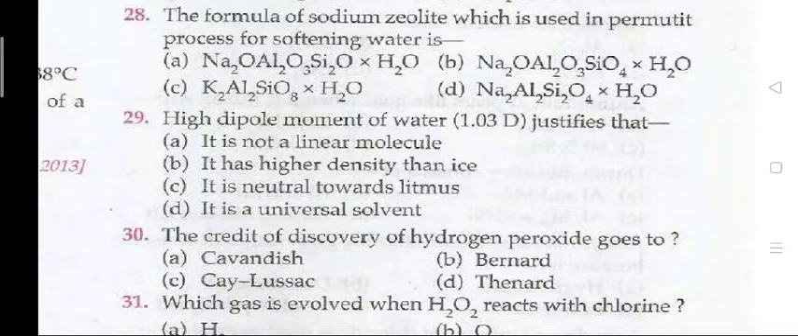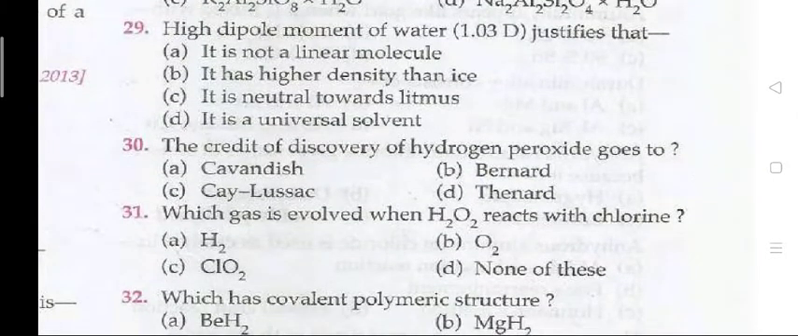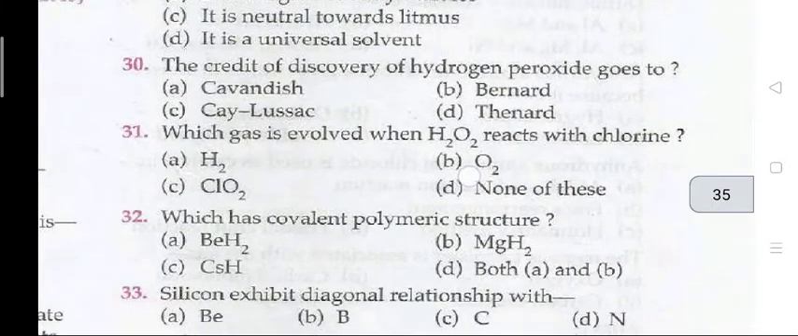Question 28: the formula of sodium zeolite which is used in the permutit process for softening water is? Right answer is A, Na2O.Al2O3.SiO2.H2O. Question 29: high dipole moment of water, 1.85 D, justifies that? The right answer is A, it is not a linear molecule.